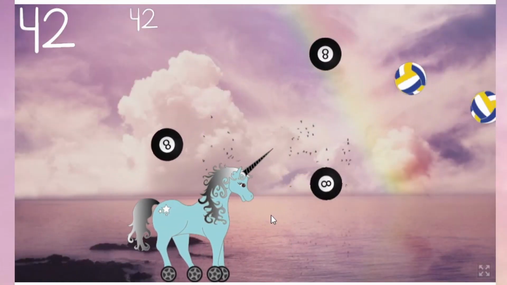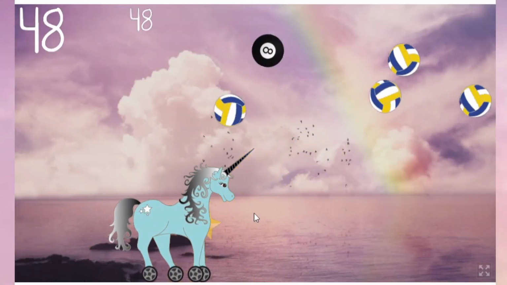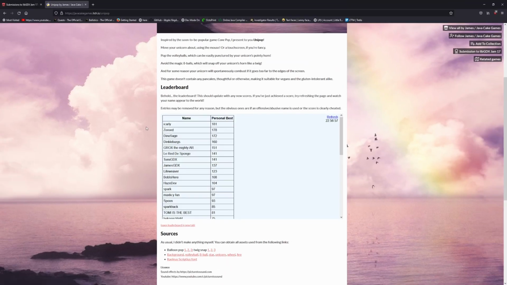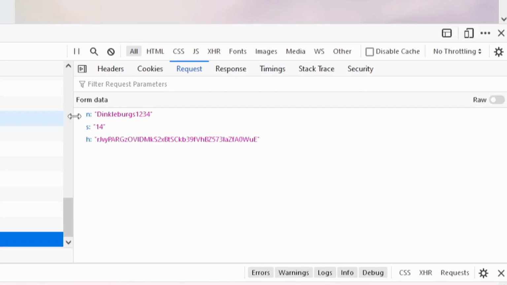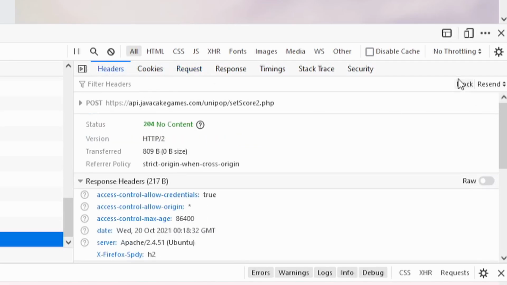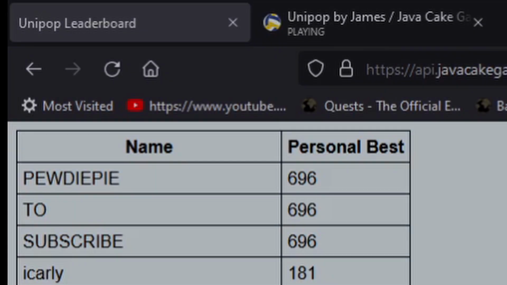The goal of the game is to pop as many balls as possible. Tons of bragging rights if we can get at the top of it. You do not trust the client. They finally verify this with the final tests with the help of a little Python script. And it's not in the right order, no!